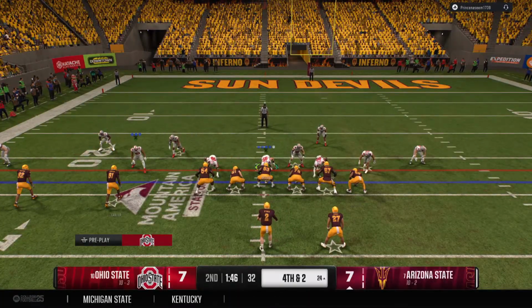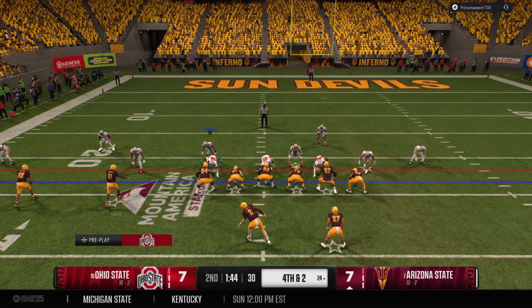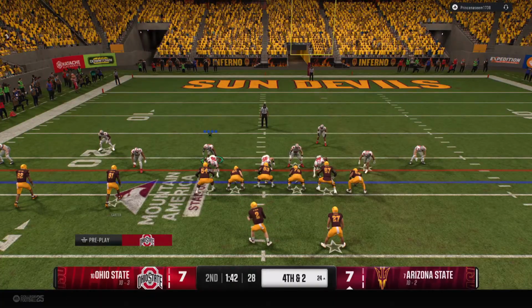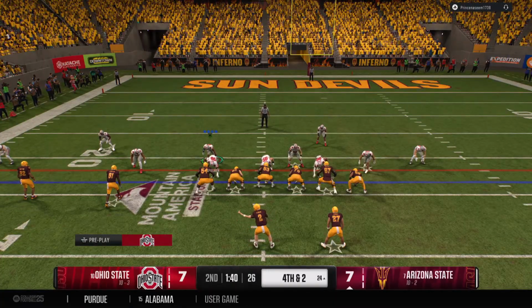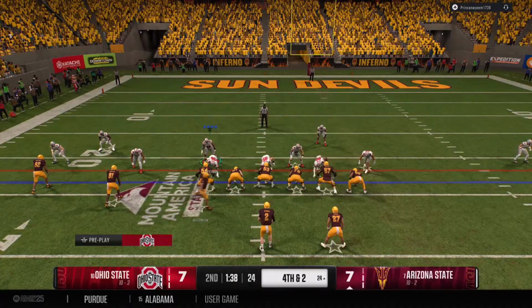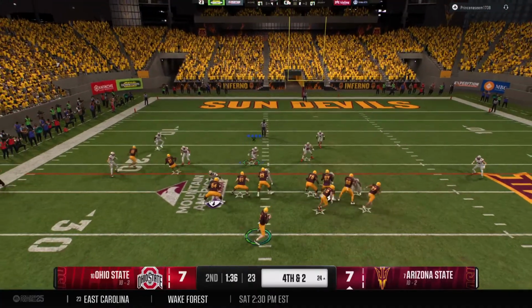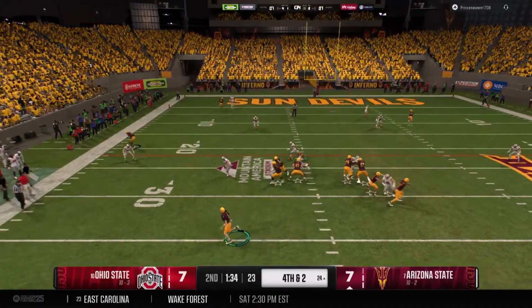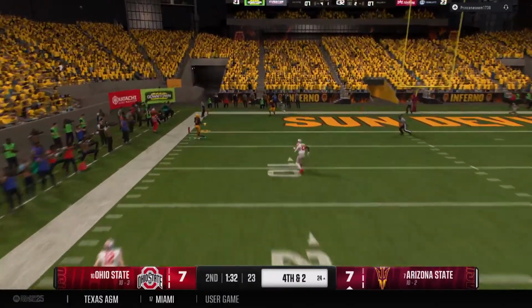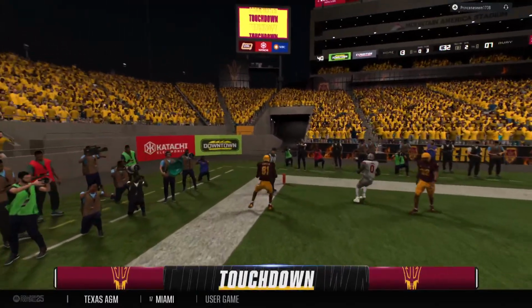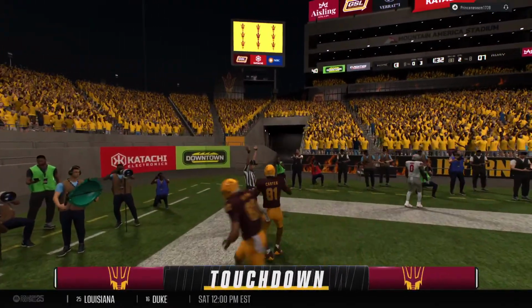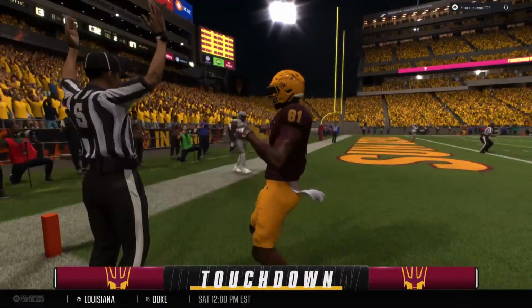Come on, set. Here's the snap, and he's looking to throw. He's escaping the pocket now. He's got it near the end zone. And he's in. Touchdown, Sun Devils.